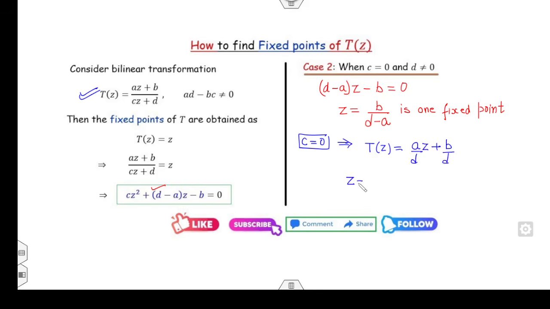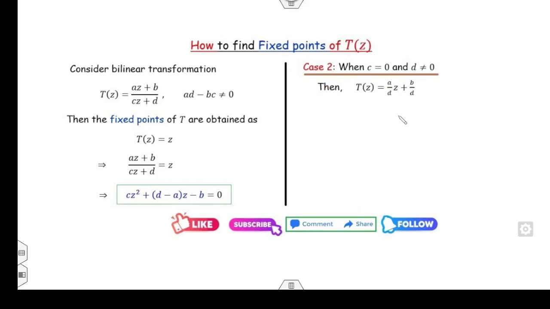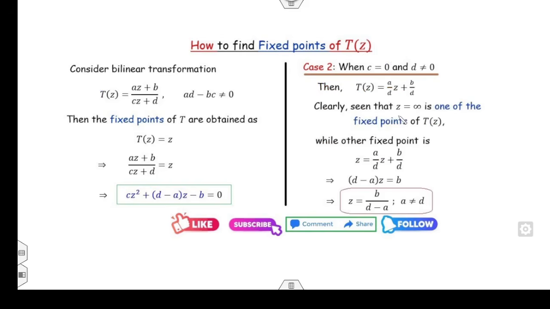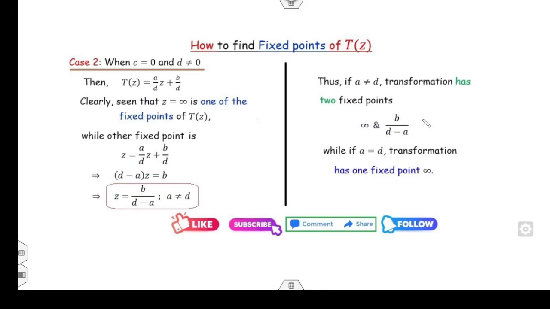Then clearly z equal to infinity is another fixed point, because when you substitute infinity, T(z) is also infinity. Therefore, whenever c is 0, you have two fixed points: b divided by (d minus a), and z equal to infinity. So infinity and b over (d minus a) are the fixed points.